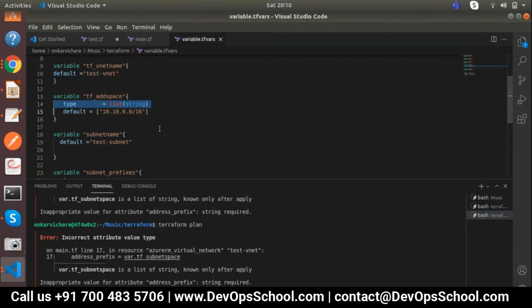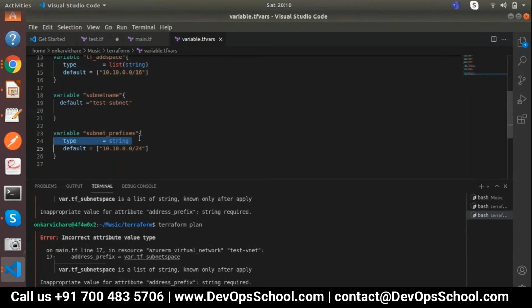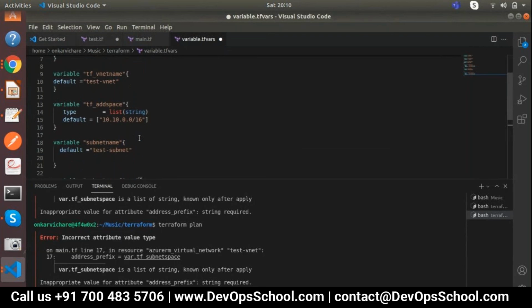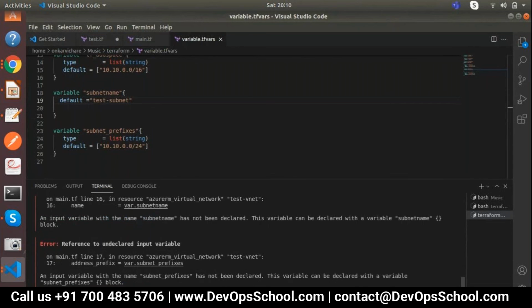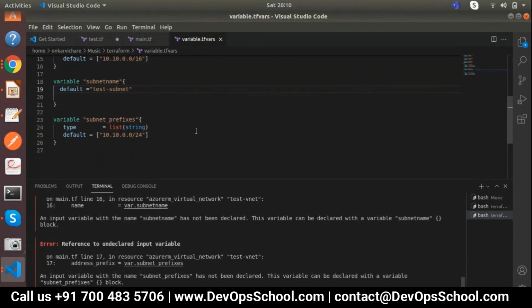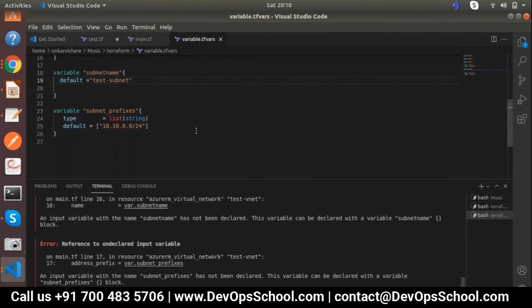Type. Perfect. Controllers. No, it's again an input variable error: subnet prefix has not been declared. This variable can be declared with variable subnet prefix. There's something going wrong over here. I think Terraform has changed the module, otherwise something is going wrong. Let me check. Subnet prefix, that is correct. We have defined that.